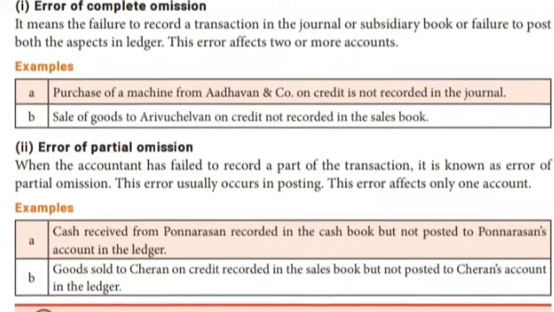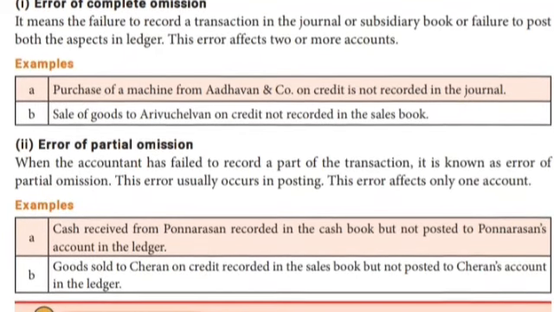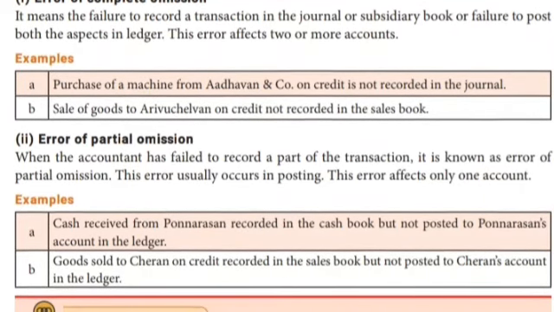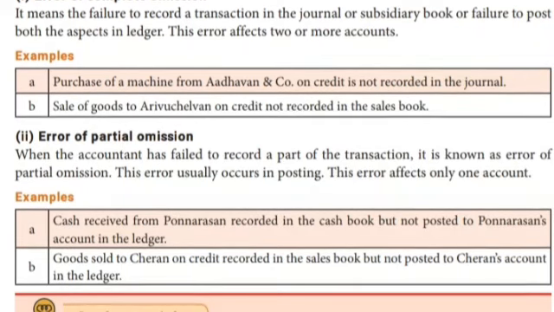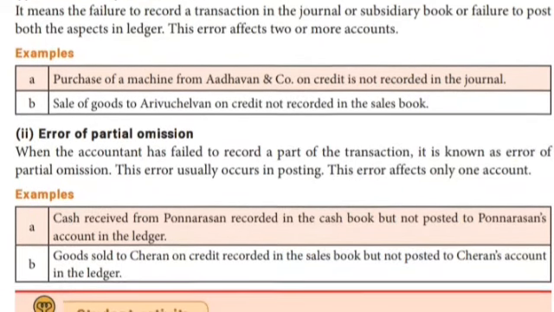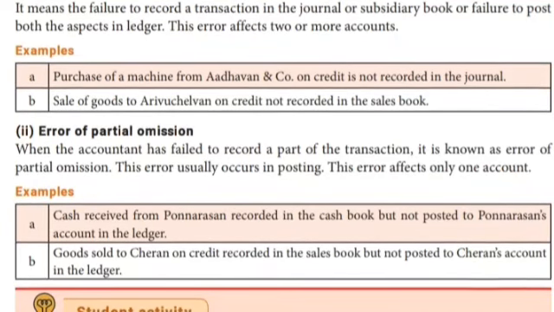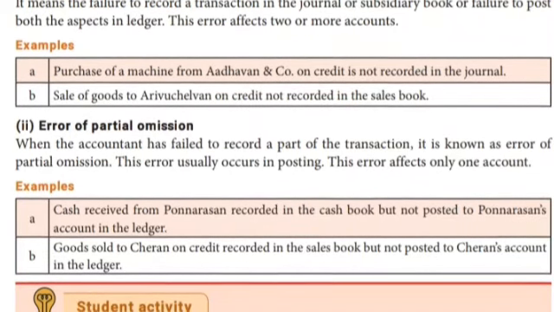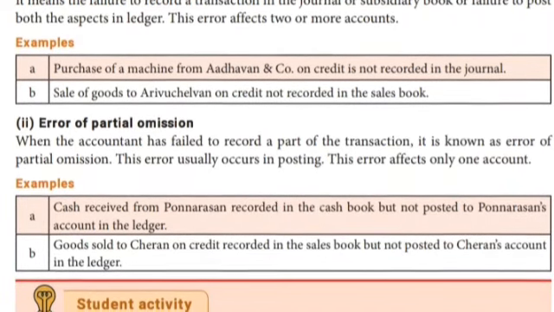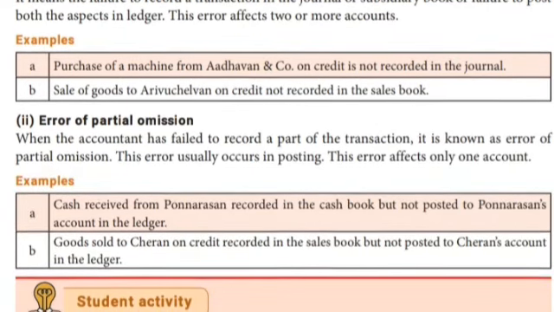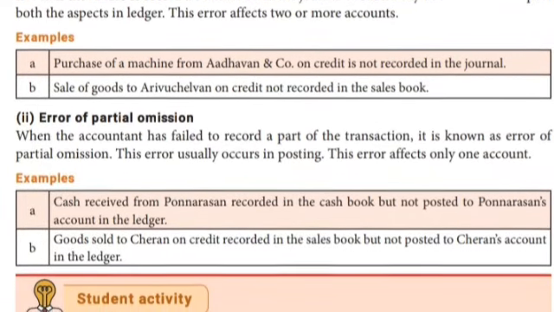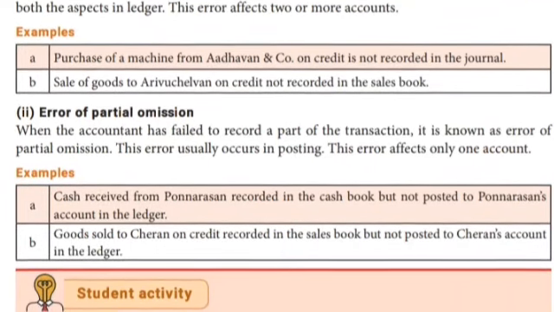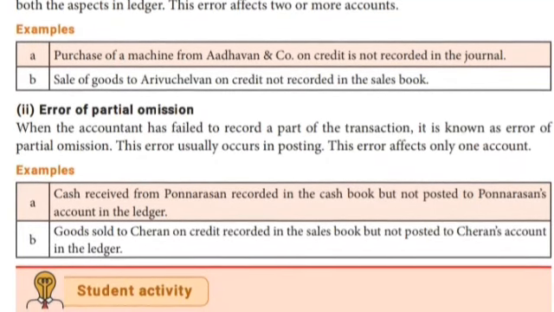For example, see the textbook page number 179. Purchase of machine from Adavan and Co. on credit is not recorded in the journal. Adavan sold some machines, but the credit for Adavan is not recorded in the journal. Sale of goods to Arivich Selvan on credit not recorded in the sales book. Sales on account we have to write in the sales book, isn't it? But they left it out. That is called omission, avoiding the transaction or not writing the journal entry.